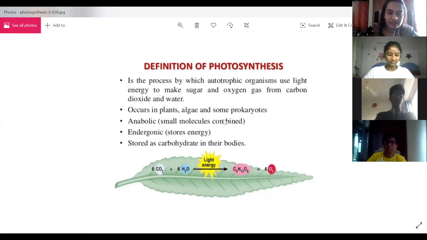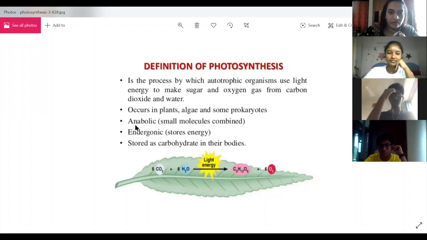Okay, so now this is the basic reaction for photosynthesis. I'll explain what I have read once again. Autotrophic means plants which make their own food. Auto means self. So autotrophic organisms are those organisms which prepare their own food. So green plants are autotrophic organisms which use the light energy from the sun to prepare glucose and oxygen. And they do it from the raw materials, carbon dioxide and water, in the presence of chlorophyll and sunlight. Is this clear, children?